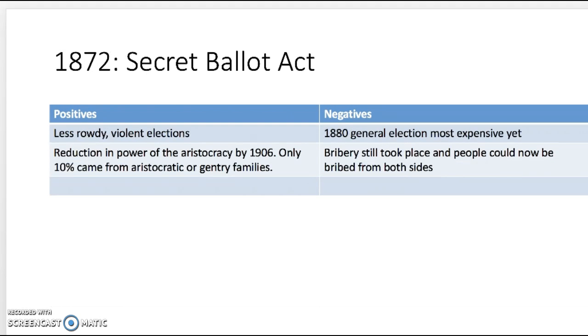1872 Secret Ballot Act. Less rowdy, violent elections. Reduction in power of aristocracy by 1906. Only 10% came from aristocratic or gentry families. 1880 general election, the most expensive yet. Bribery still took place, and people could now be bribed from both sides.